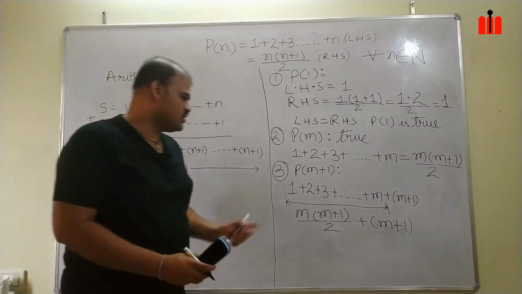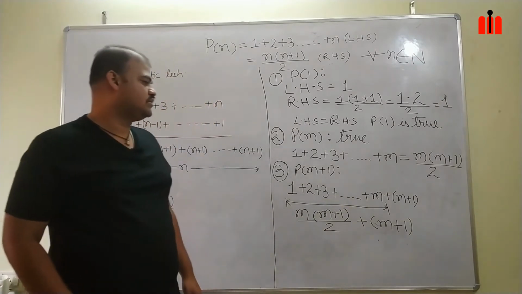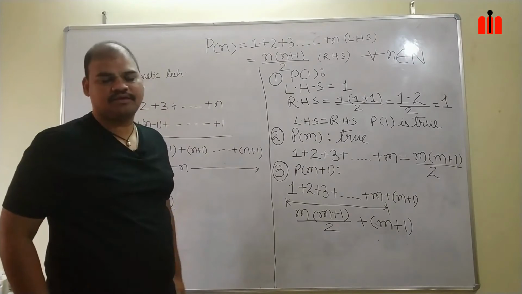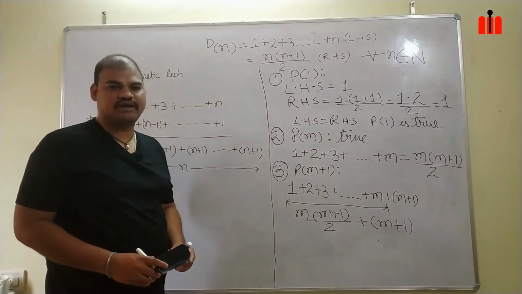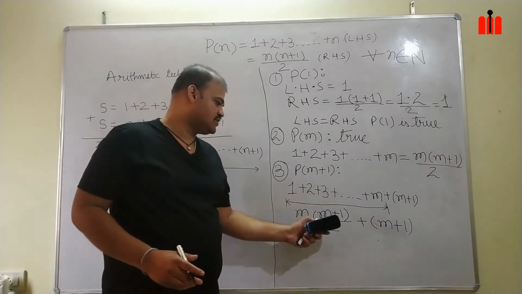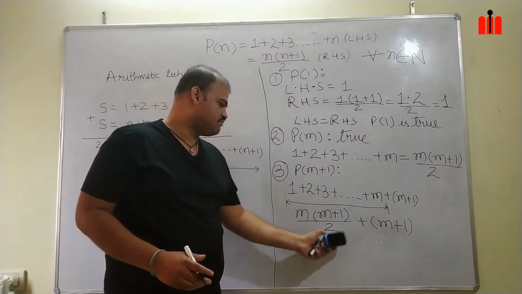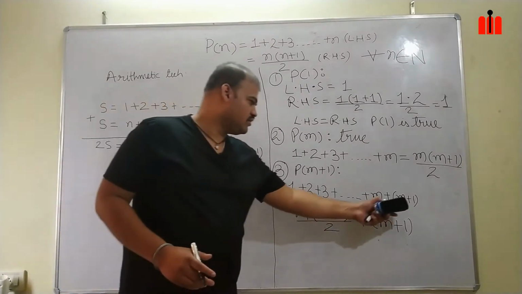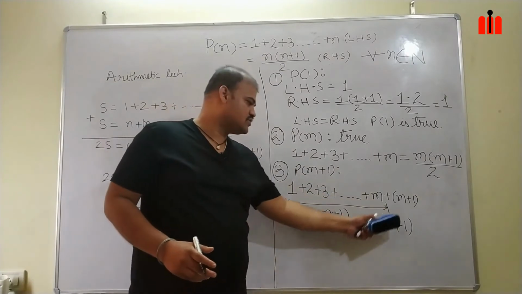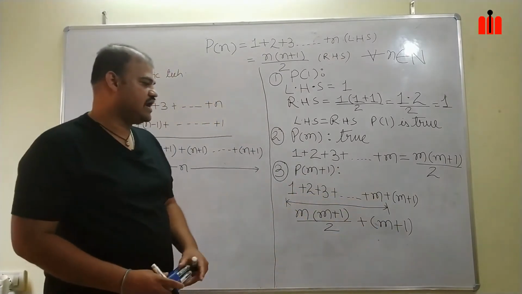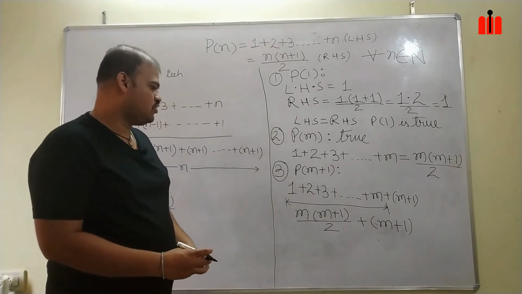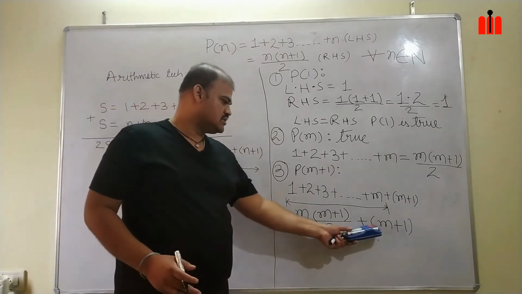The sum of the first m terms, I got as m plus 1 by 2 from my concrete statement, which is the assumption step. So I replaced the sum of the first m numbers by m plus 1 by 2, and we are left with m plus 1 because Pm plus 1 will have m plus 1 terms. So this m plus 1 we added further. This is my second step.